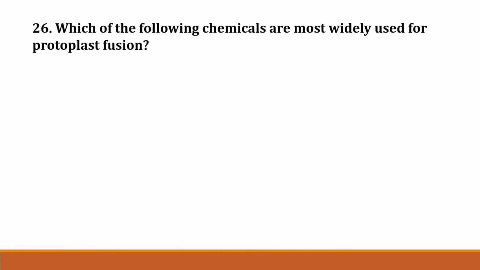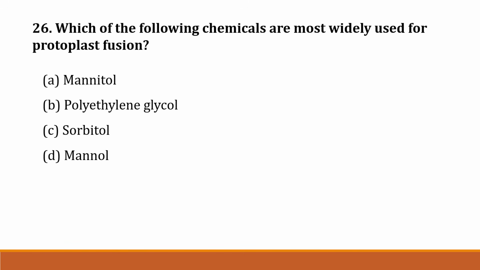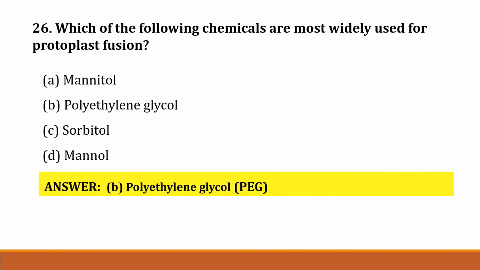Then question number 26. Which of the following chemicals are most widely used for protoplast fusion? Option A. Mannitol, option B. Polyethylene glycol, option C. Sorbitol, option D. Mannol. Correct answer is option B, polyethylene glycol or PEG. This is also a most important question.